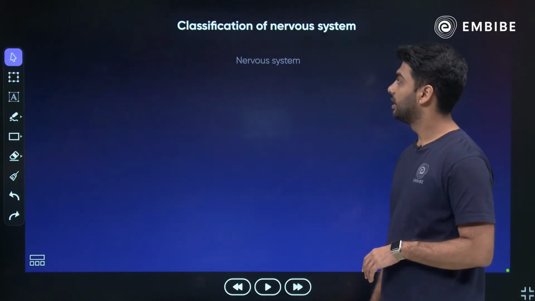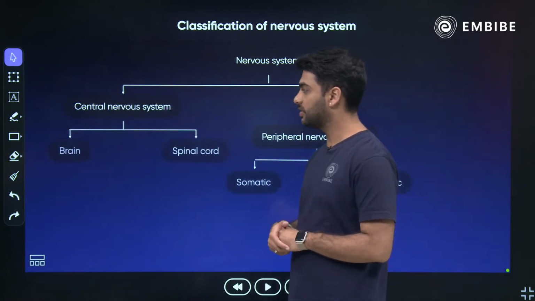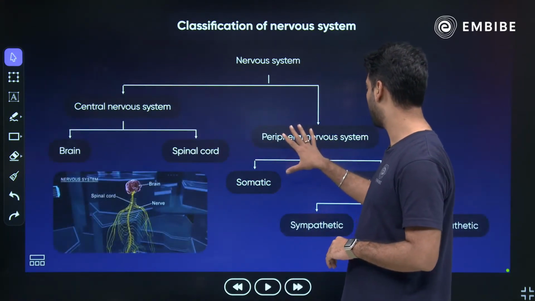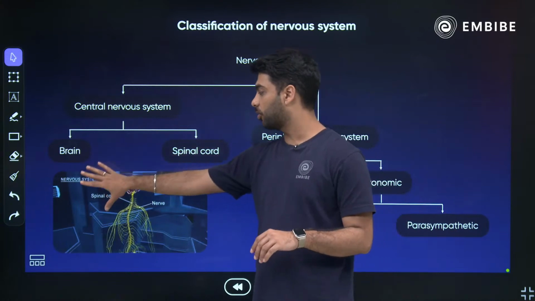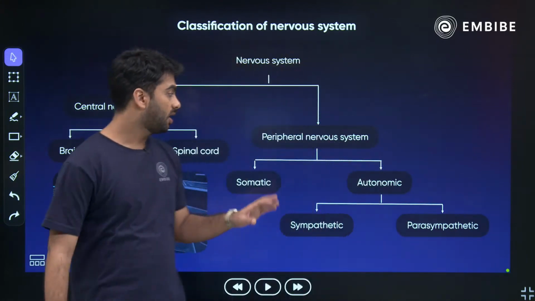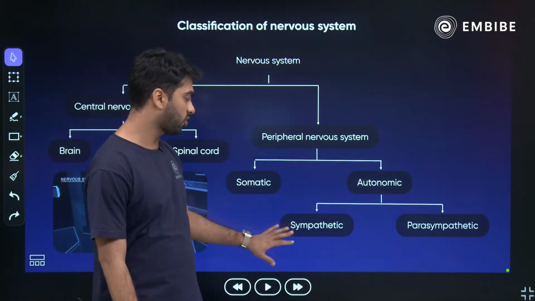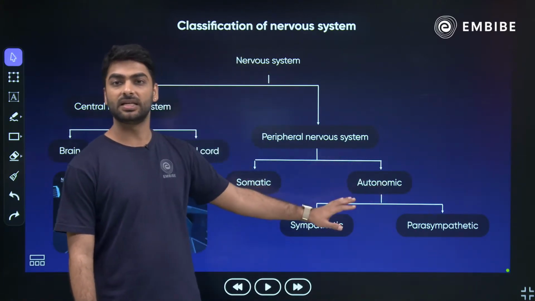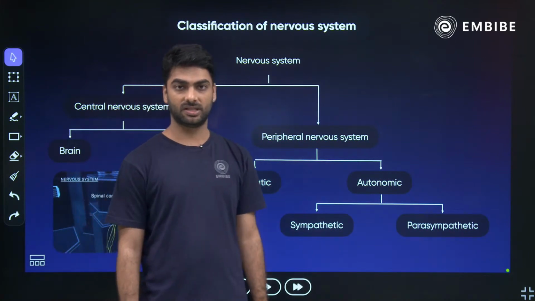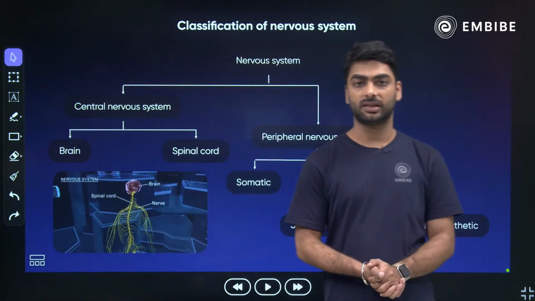Chalo. Now, as I told you about the nervous system, we have got central nervous system, peripheral nervous system, and we have got brain and the spinal cord under central. Under peripheral we have got somatic and autonomic. Under autonomic nervous system we have got sympathetic and parasympathetic. This we have already done. ठीक है.